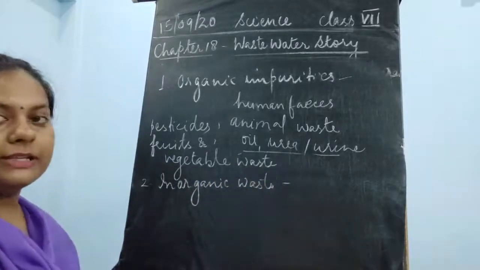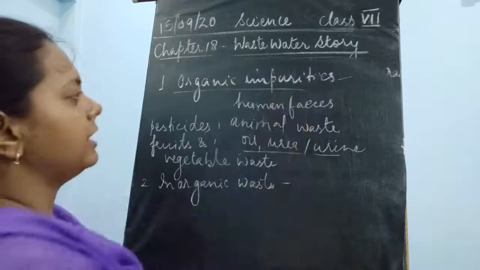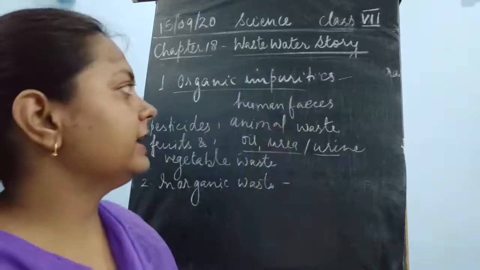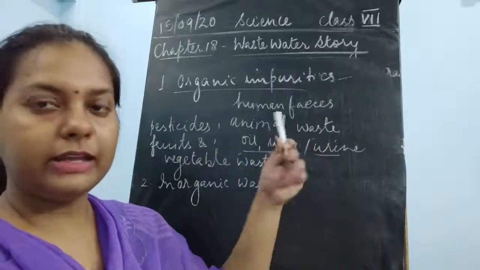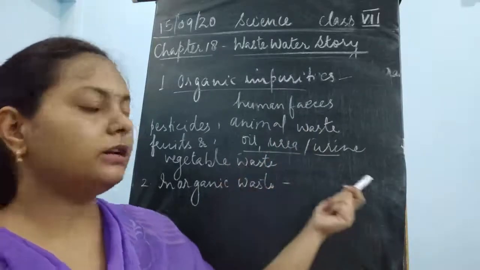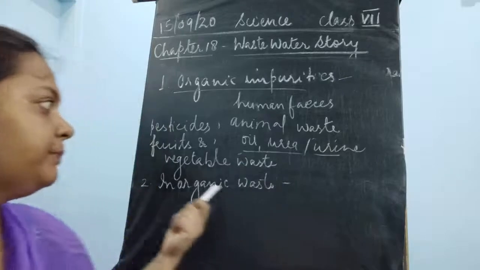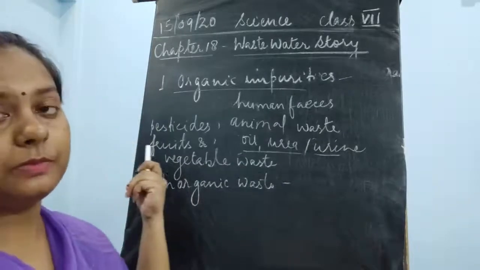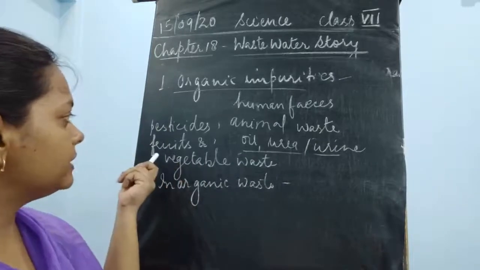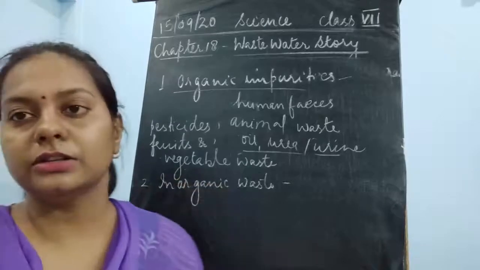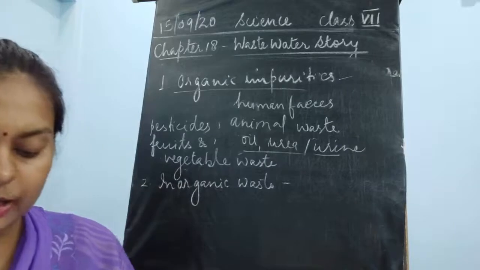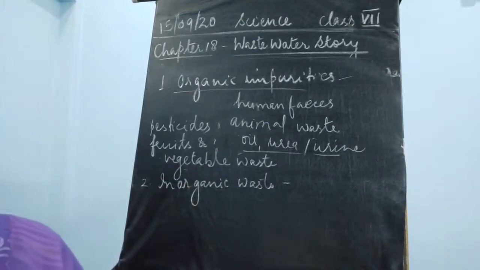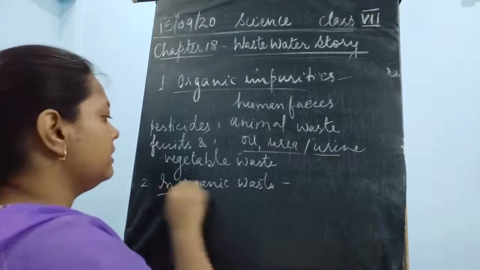So organic wastes are obtained from living matter. Humans are living, we can get waste from human beings. Animals are also living, we get waste from animals also. Urine again is an animal product, and it is produced from human beings. Pesticides, fruit and vegetable waste, all these include only organic waste. Okay, so these are some examples of organic waste which are present in the wastewater.